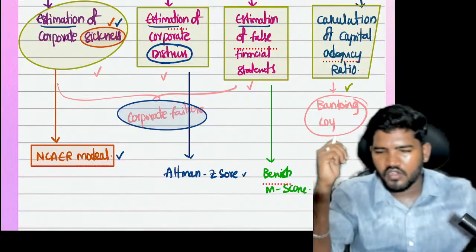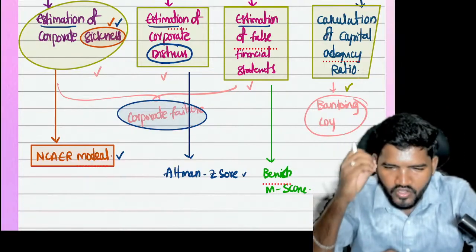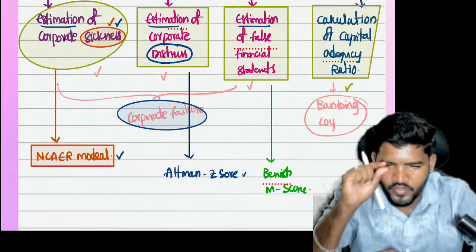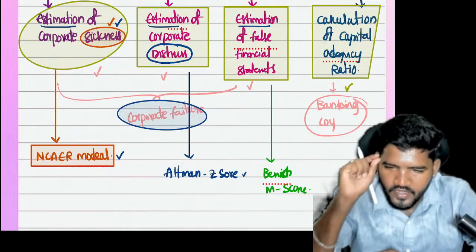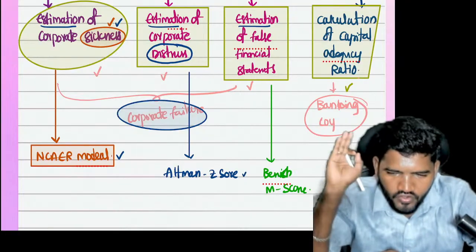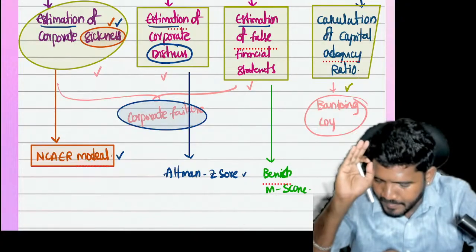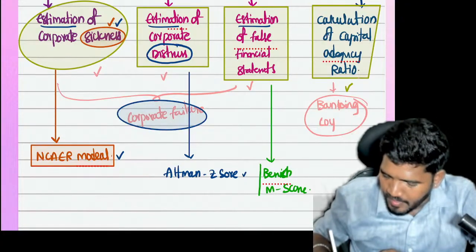Estimation of whether a company has prepared fraudulent financial statements. We are assessing whether a company's prepared statements are true or fraudulent. For this purpose, we are using a concept called the Beneish M-Score.